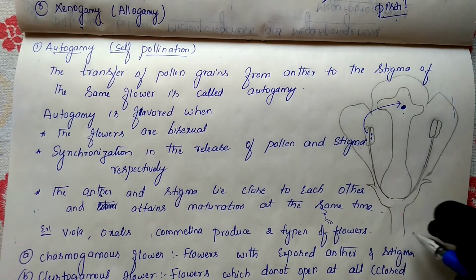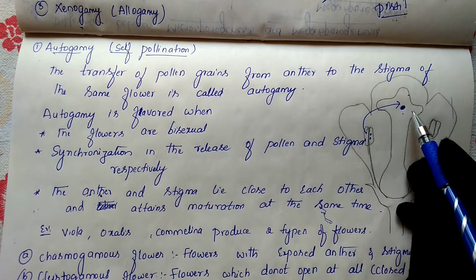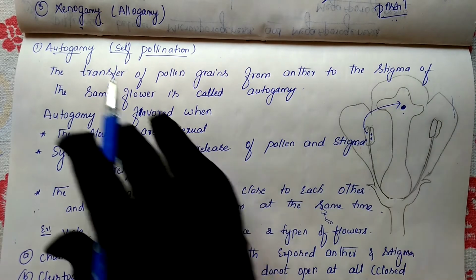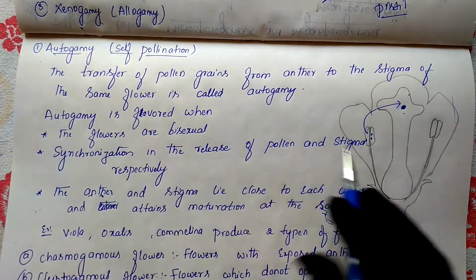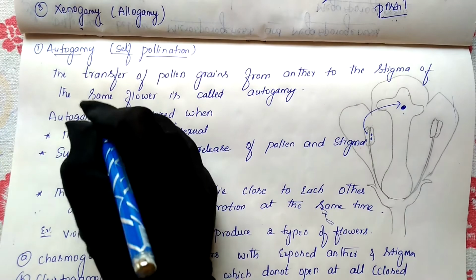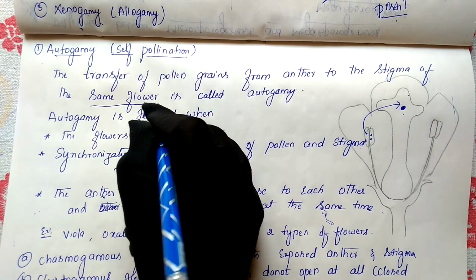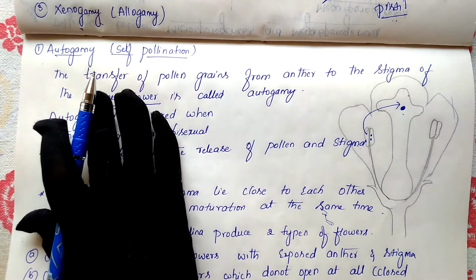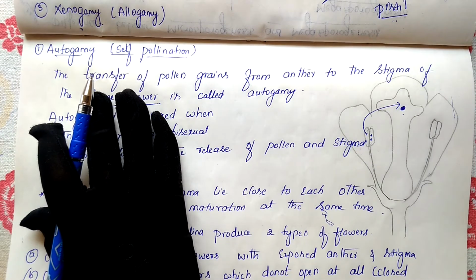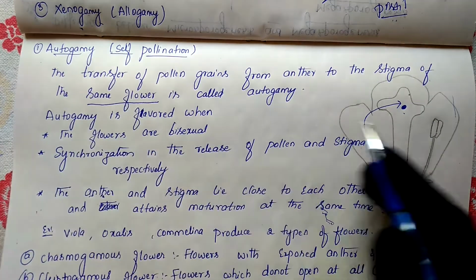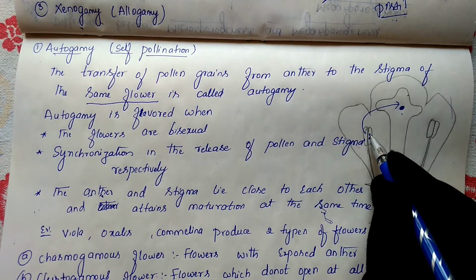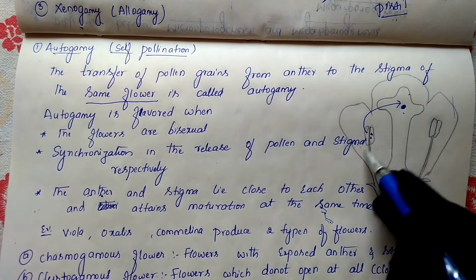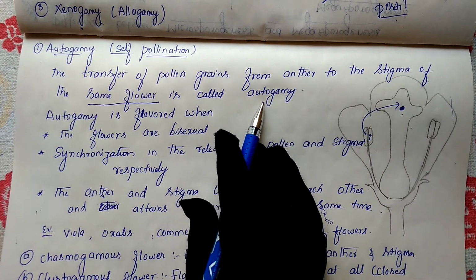In a single flower, if both male and female parts are present, autogamy or self-pollination will take place. That's why the definition of autogamy mentions the same flower. If you write it without that, you will lose marks. You have to mention the same flower: transfer of pollen grains from the anther to the stigma of the same flower is called autogamy.